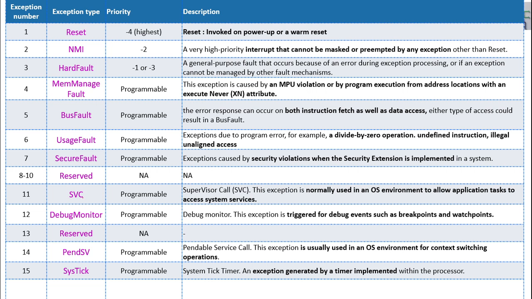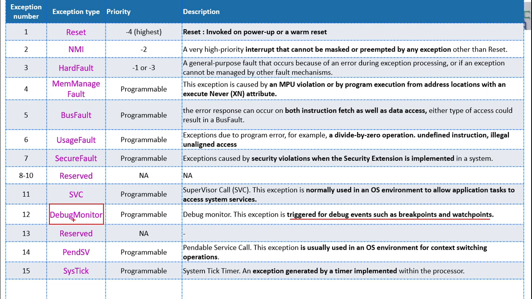The next one is called debug monitor. This is also a straightforward definition. Usually when we enter into debugging mode, we will have breakpoints, we will have watch windows or watchpoints, and many more things during the debug mode. Whenever there is a problem in debugging, a problem in a breakpoint, a problem in a watch window, and so on, in those situations the processor will enter into the debug monitor exception.